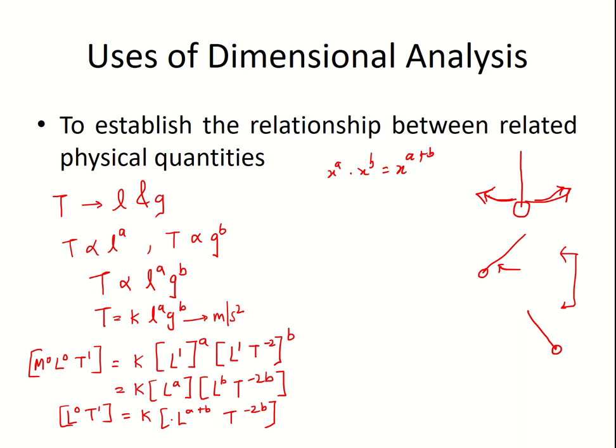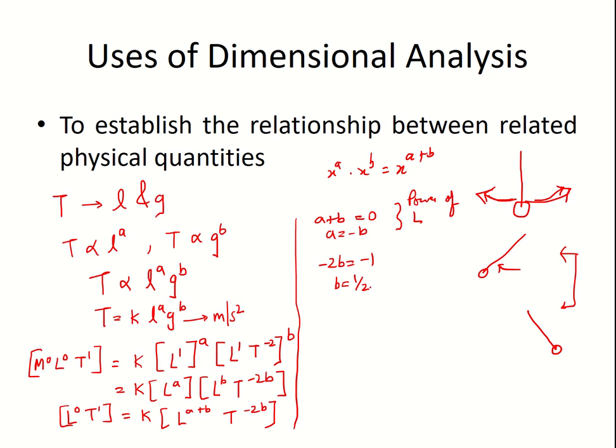Now we will compare the power of L on both sides. By comparing the power, we get A plus B is equal to 0, or you can write A is equal to minus B. This we got from the power of L. Similarly we can do it for the power of T. So by power of T, we get minus 2B is equal to minus 1. Minus minus cancel out, and when you take 2 on the other side, you get B is half.